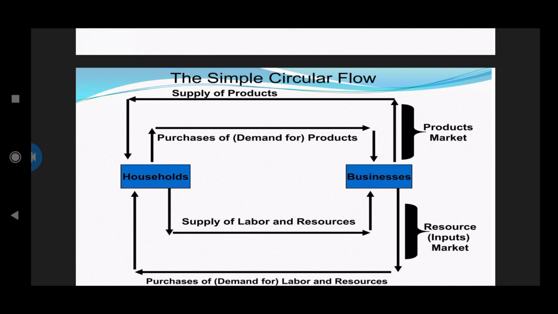Then the household: purchase of products, supply of labor and resources, and purchase of labor and resources. This varies between households and businesses. This is the main simple circular flow of how the economy works.